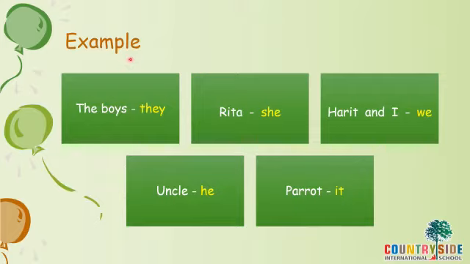Let's revise it with examples. The boys, so what is the pronoun we'll use? They. Rita, she is only one girl, so she. Harit and I. Whenever I is used with others, which pronoun do we use? We. Uncle is only one boy, so he. Parrot, we are talking about one bird, so it.